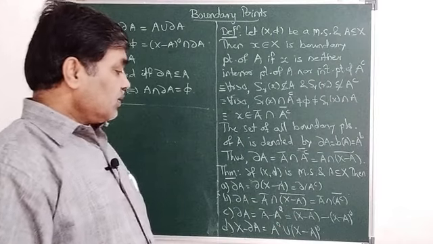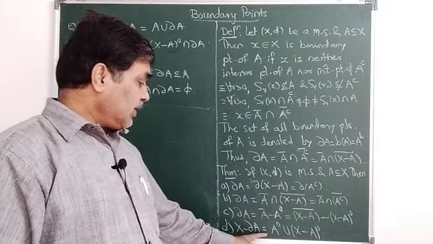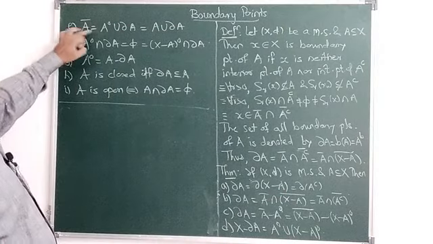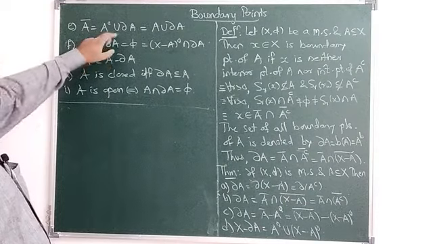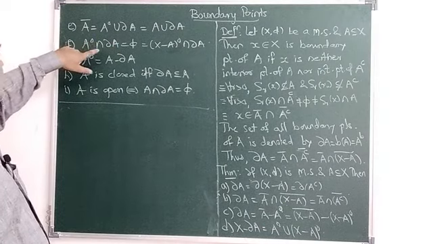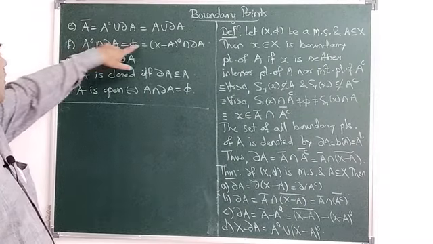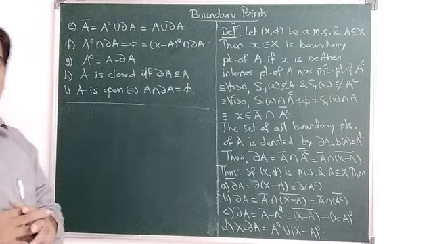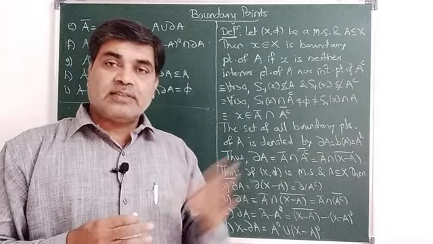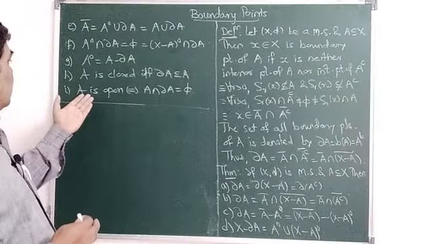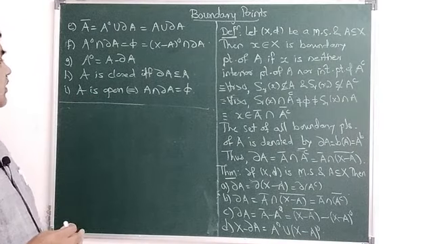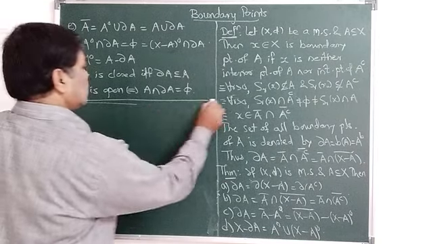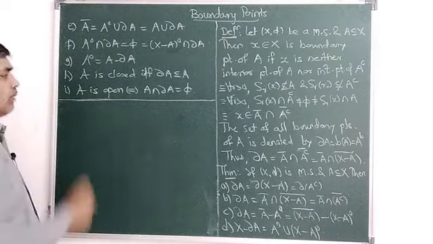A complement interior. (d) X minus ∂A is equal to A interior union (X minus A) interior. (e) A closure is A interior union ∂A, which is A union ∂A. (f) A interior intersection ∂A is phi. (g) A interior is equal to A minus ∂A. (h) A is closed if and only if its boundary set is a subset of A, and A is open if and only if A intersection ∂A is equal to phi. So now here we'll prove one by one.